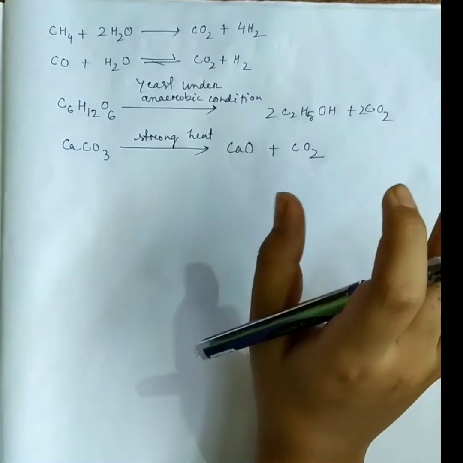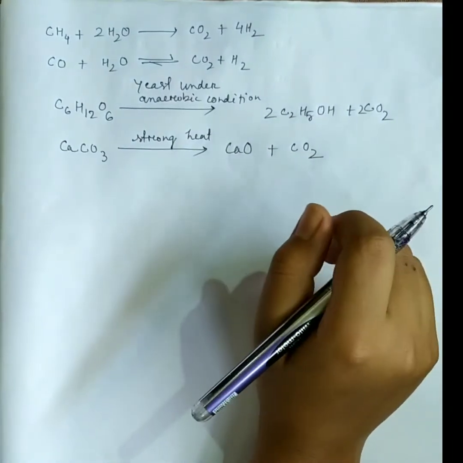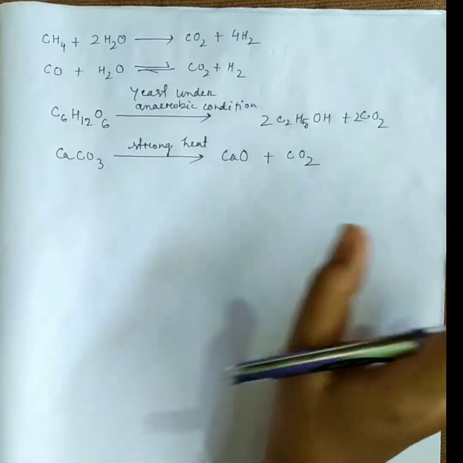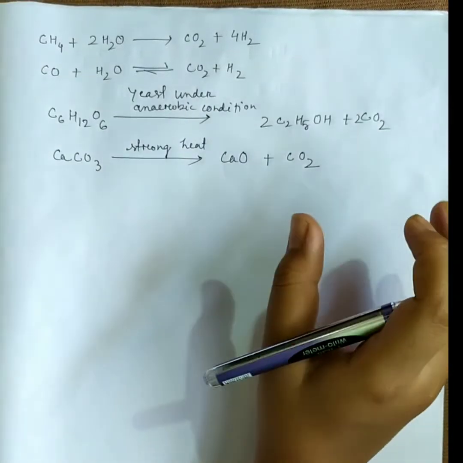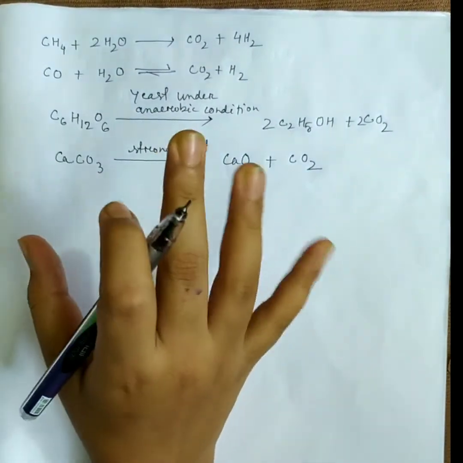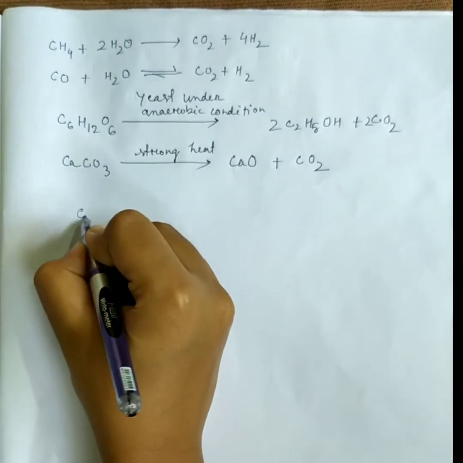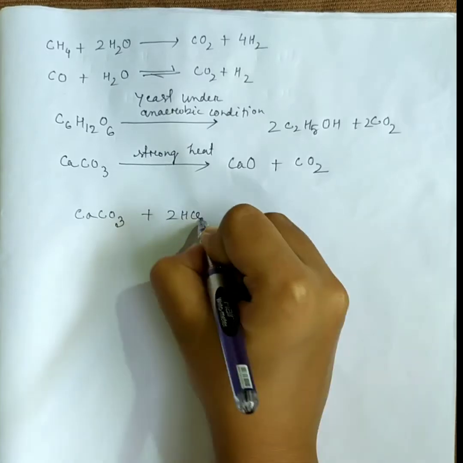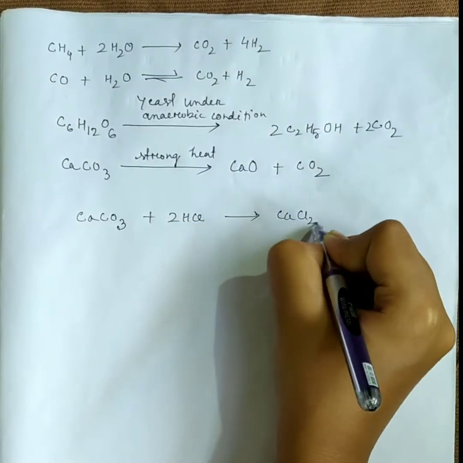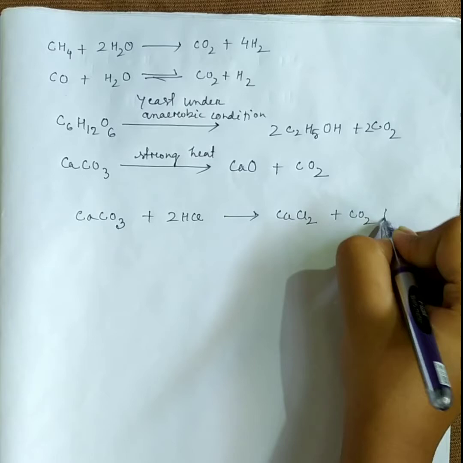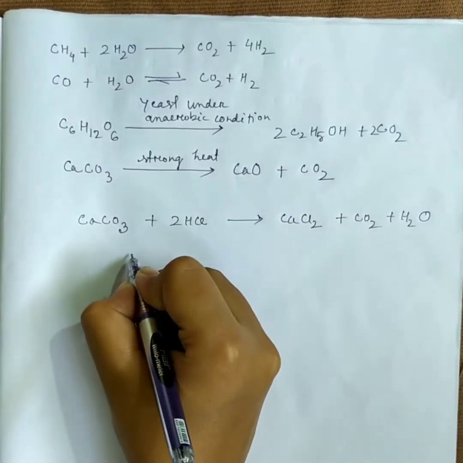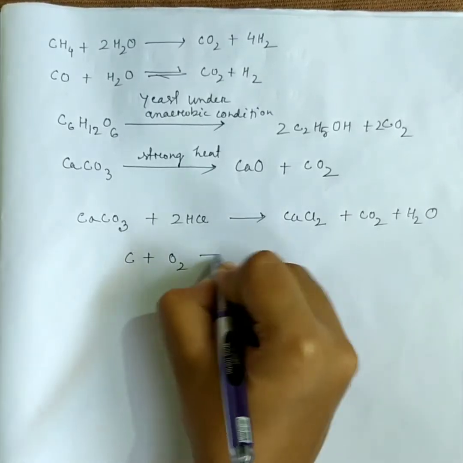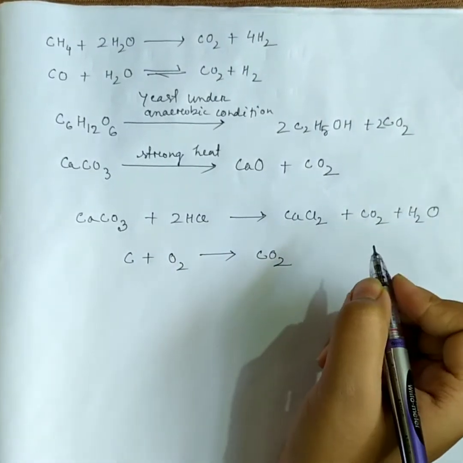Carbon dioxide is also obtained in small amounts by the action of dilute acid on carbonates. Again, it can also be made by burning carbon in excess of air. In this process, the reactions involved are: when calcium carbonate reacts with dilute HCl, calcium chloride, carbon dioxide and water are formed. When carbon reacts in the presence of excess air, then also carbon dioxide is formed.